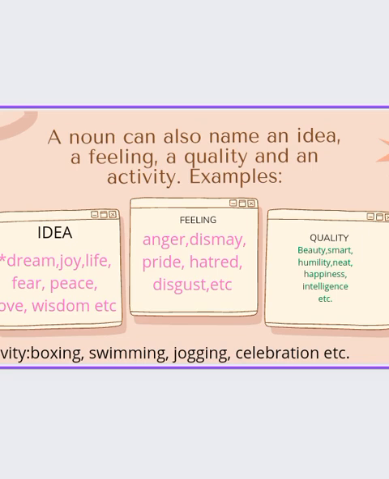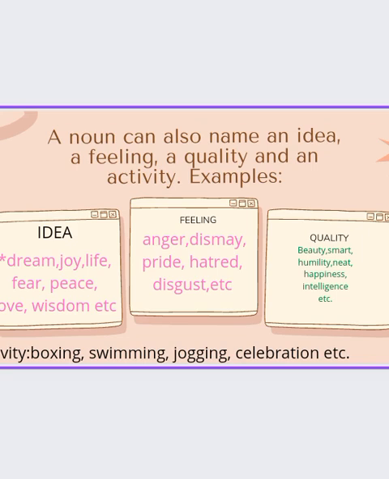Now, when we talk about an idea, we are talking about a thought about how to do something, or it can also be an information you have about something, a purpose, an intention, or a principle. So all these things are what? Nouns. And examples are dream, joy, life, fear, peace, love, wisdom, success, talent, comfort, anger, loyalty. All these things are what? Nouns, because they are ideas expressing thoughts, expressing purposes, expressing intentions. I hope you are following.